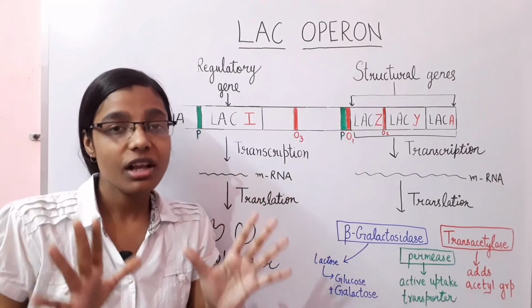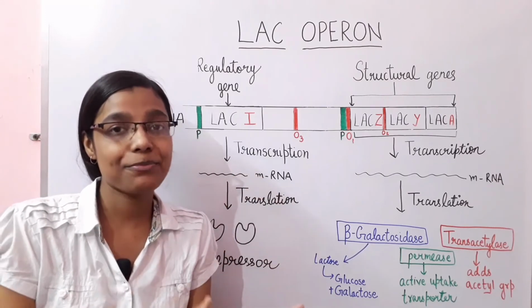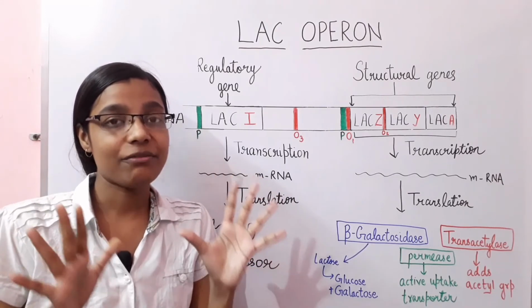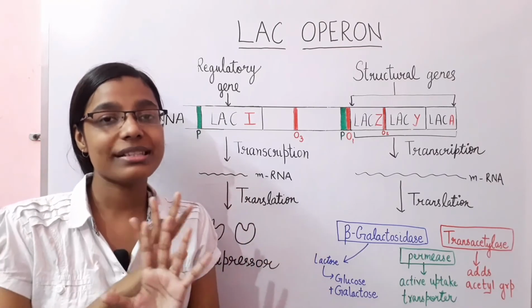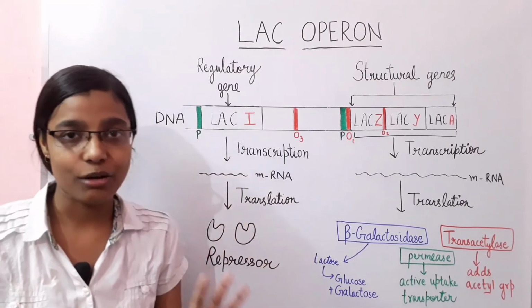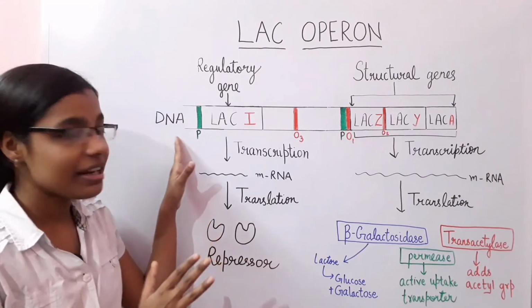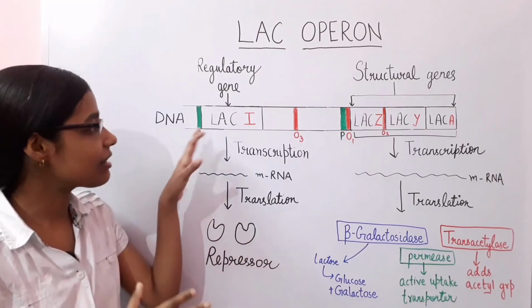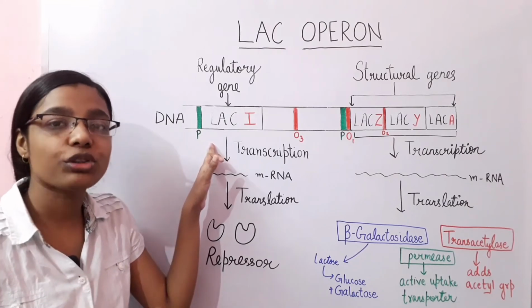Now your second case is when lactose is absent in the medium, then what will happen in that case? So when lactose is absent, then in that case there will be no allolactose and your repressor is free. Repressor is continuously forming, the LAC-I gene is continuously expressing in both the cases.